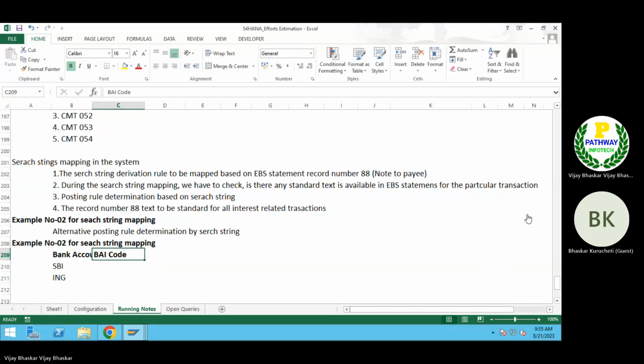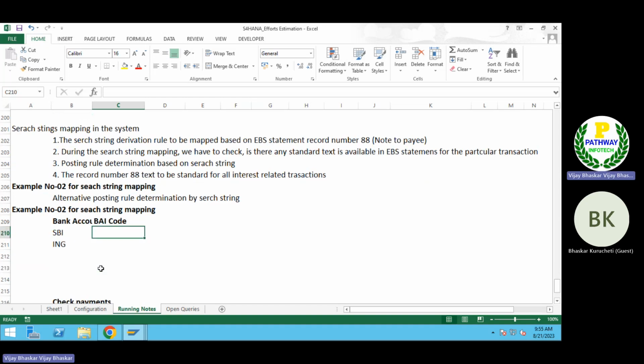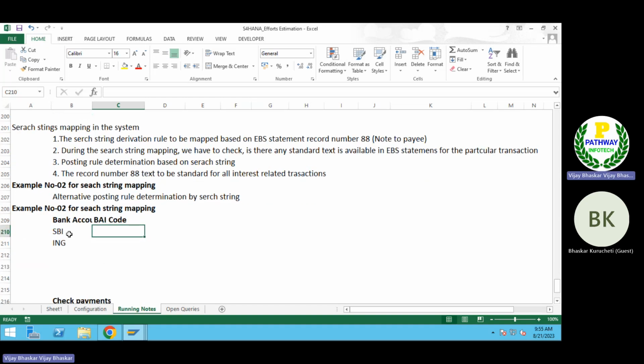So here, let's see, sir, my business requirement. Hope my screen is visible right now. Yes. So now I have 2 bank accounts. One is an SBI, another one is an ING bank account. Now BI code, let's say I want to use for outgoing payments. Let's say I want to use a 495 BI code, 495.